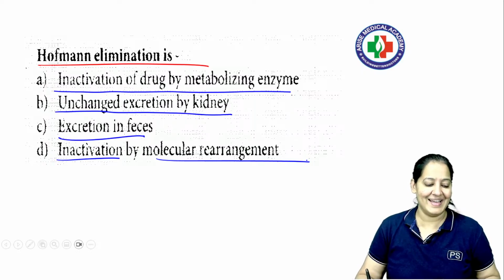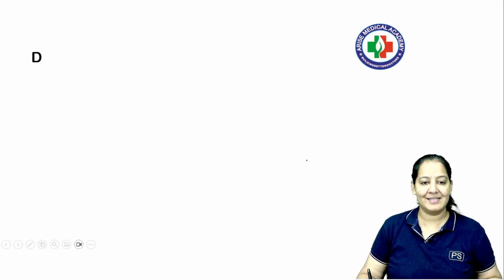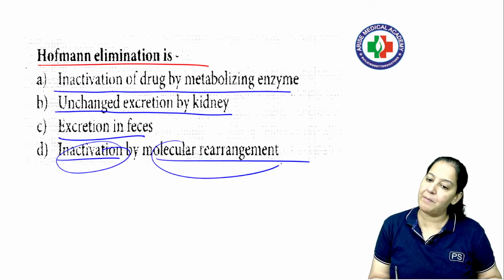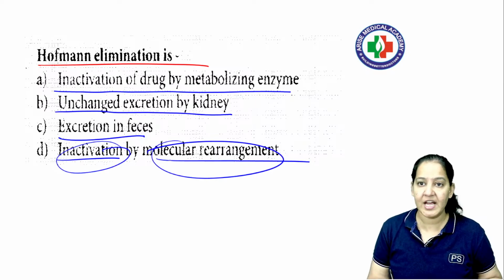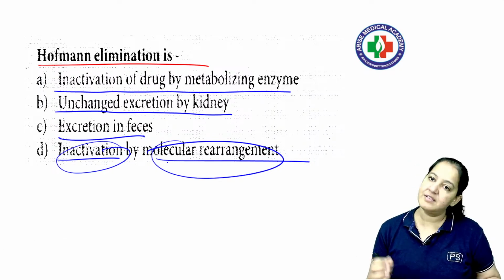Give a guess, a wild guess. Yes, I'm waiting for the reply. So yes, the correct answer here is D. It is the inactivation of the drug by molecular rearrangement. The drugs are very egoistic. They do not take the help of the liver. They do not go to the liver. They do not go to cytochrome P450 and get converted from non-polar to polar. They just do it by themselves.